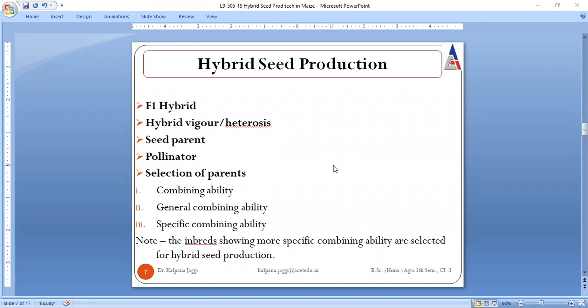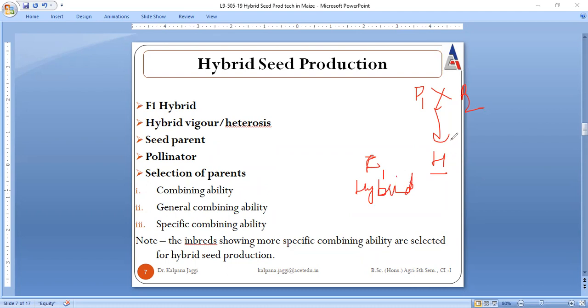But before I introduce you all to hybrid seed production, we must know what is meant by the F1 hybrid. So, what is F1 hybrid? F1 hybrid is actually the progeny of two plants. Say this is parent 1, this is parent 2, and when it gives rise to the next progeny, this is said to be hybrid. And this very first progeny is said to be the F1 generation. So the progeny of a cross done between two plants is said to be F1 hybrid.